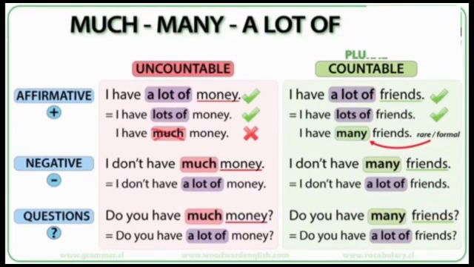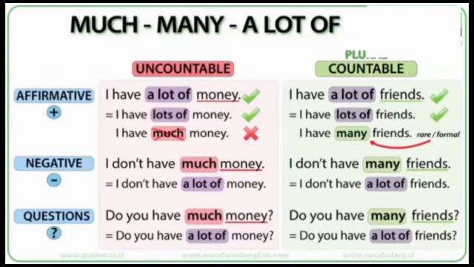In negative sentences, we also use much with uncountable nouns, like I don't have much money, or you can say I don't have a lot of money. The first one with much is more common, and the same happens with questions. We use much with uncountable nouns. Do you have much money? Or do you have a lot of money? Again, much is more common in questions than a lot of.